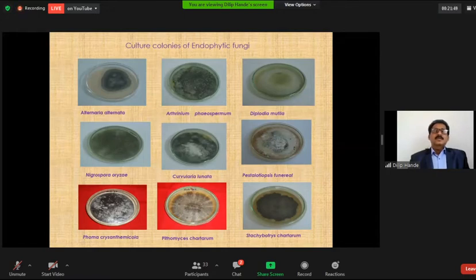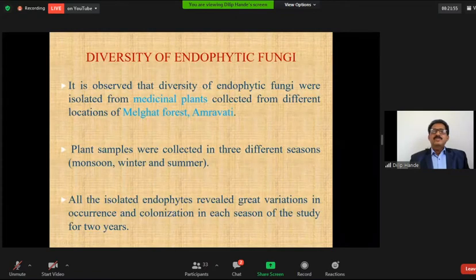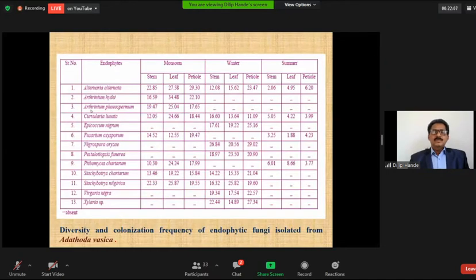In the case of diversity of endophytic fungi, it is observed that endophytic fungi were isolated from medicinal plants collected from the forest, in three different seasons: monsoon, winter and summer. Of the three seasons, it is observed that the percentage occurrence and colonization frequency of these endophytic fungi is more in the monsoon and the winter.